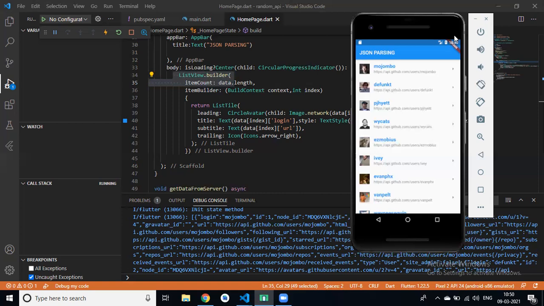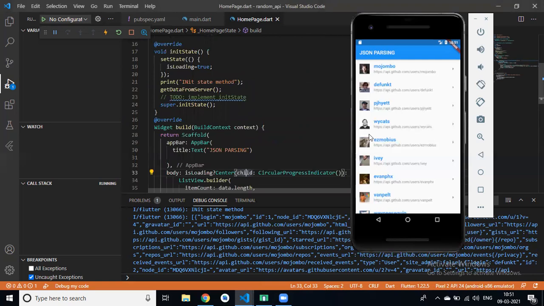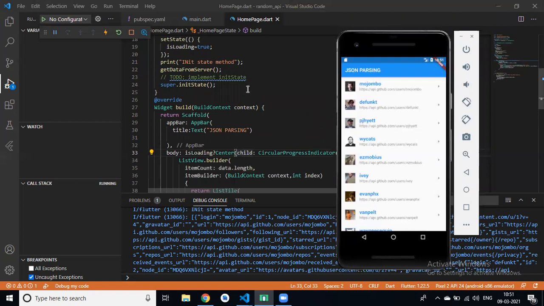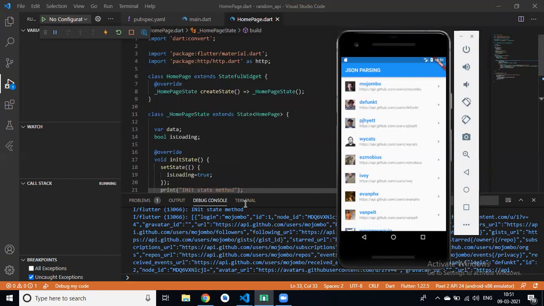Clear? Harish, is it clear? Yeah, Roshan. So in Instagram, for displaying feeds and all, we can use this list view dot builder. Clear, Sanwaj? Yeah, Roshan. Do you have any question in this parsing JSON data and all? No, Roshan.